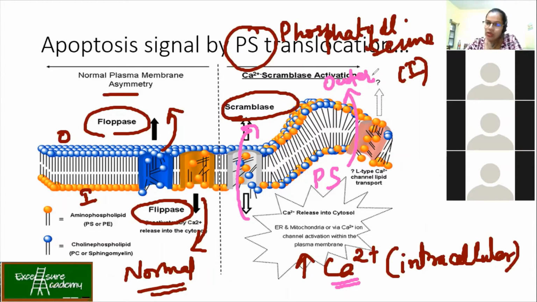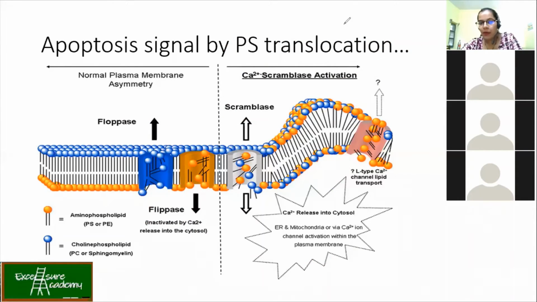This is the signal: the presence of PS on the outer membrane is telling you that something is wrong with me, I have to go under apoptosis. Is it clear to everyone? So that is how apoptosis takes place. Whenever a question comes like what is the signal for apoptosis, the first signal is the presence of PS, phosphatidylserine, on the outer membrane of your cell.